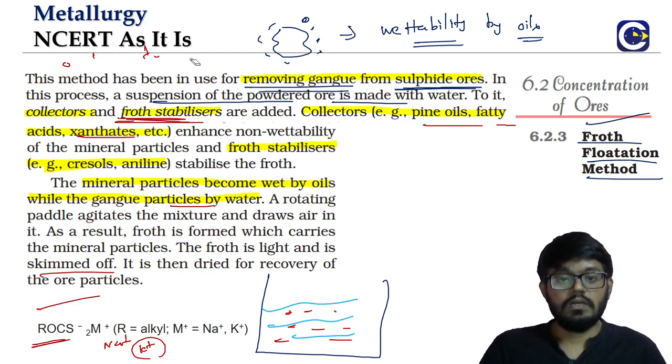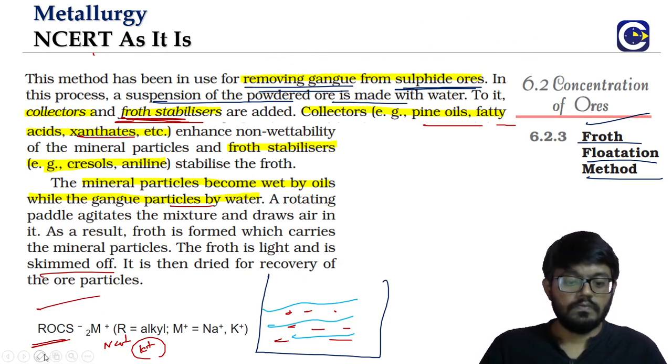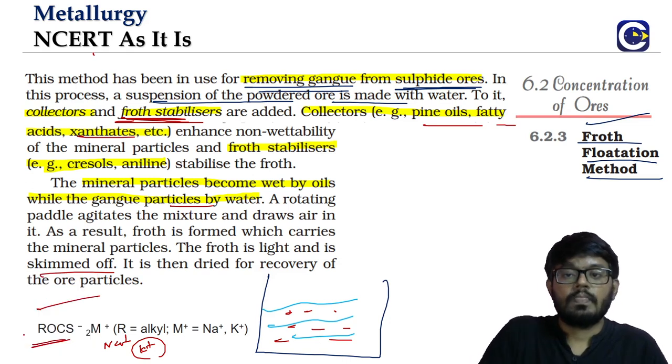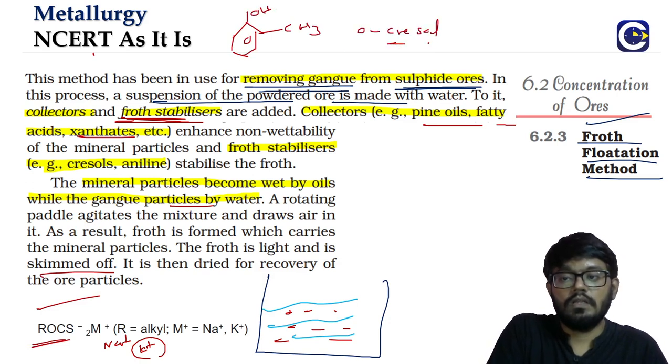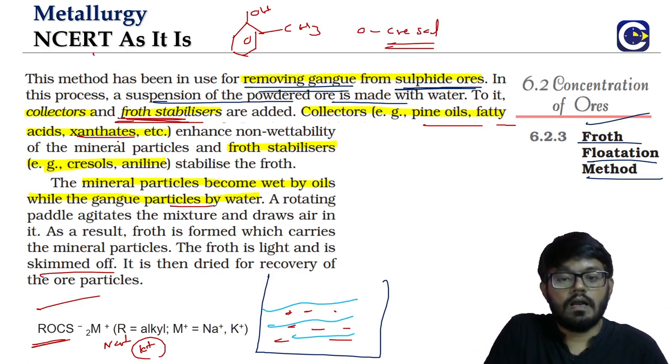What is a cresol? On the benzene ring, we have a methyl group and an OH group. On a benzene ring, we have methyl and OH, so we will call it orthocresol. Then we can have paracresol, metacresol, like that. Aniline also. I'm sure now we know what aniline is. On the benzene ring, we have NH2.